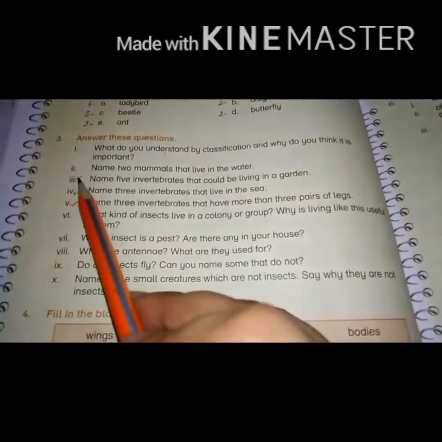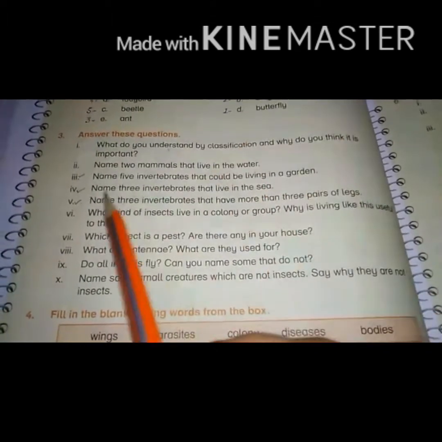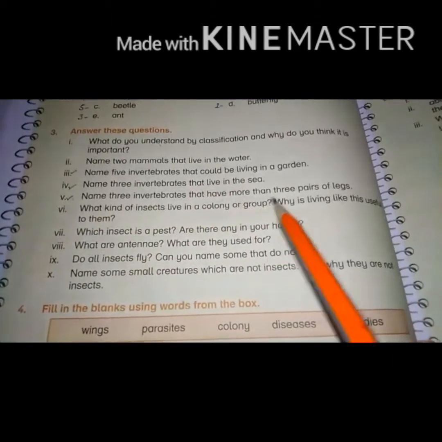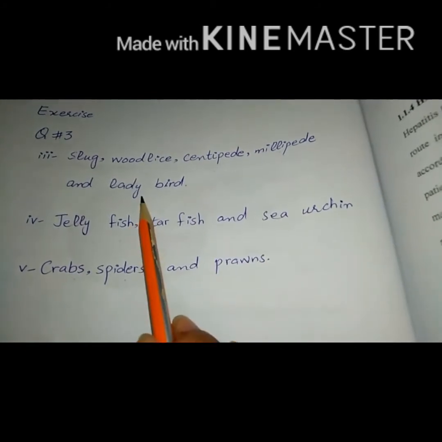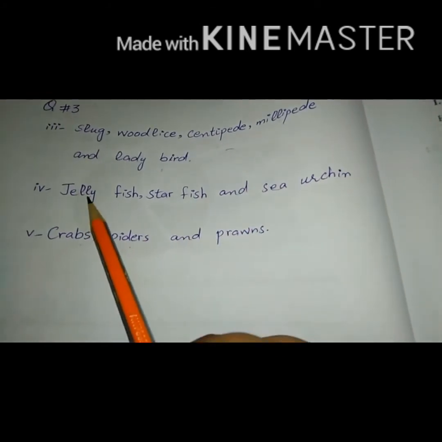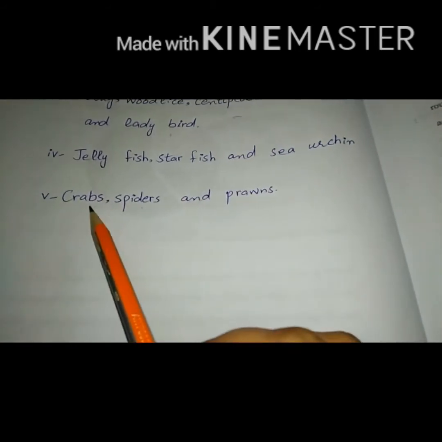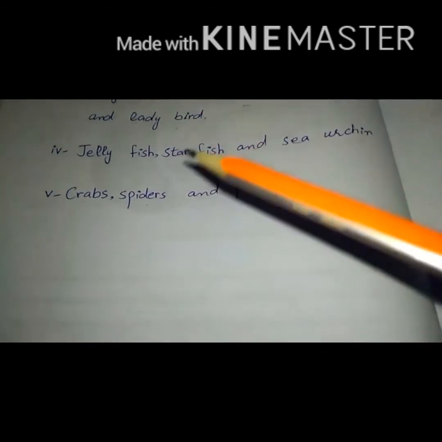Now we will discuss the exercise question. Number 3, parts 3, 4, 5. Part 3, name 5 invertebrates that could be living in a garden. Name 3 invertebrates that live in the sea. Name 3 invertebrates that have more than 3 pairs of legs. And the answer is slug, woodlice, centipede, millipede and ladybird. These are the invertebrates that could be living in a garden. Jellyfish, starfish and sea urchin. These are the invertebrates that live in the sea. Crabs, spiders and prawns. These are the invertebrates that have more than 3 pairs of legs.